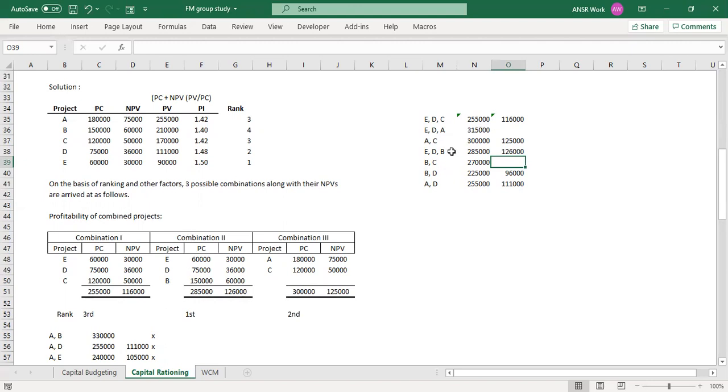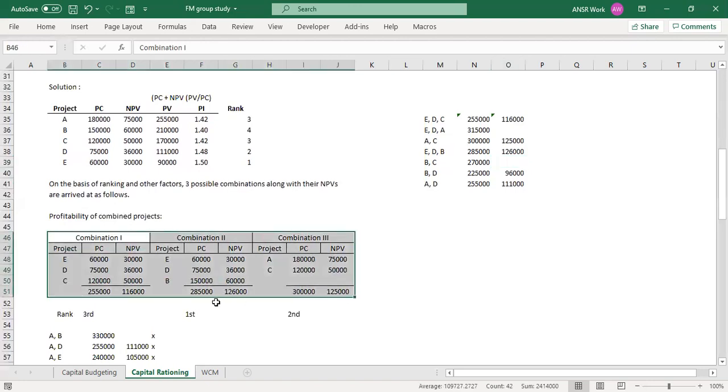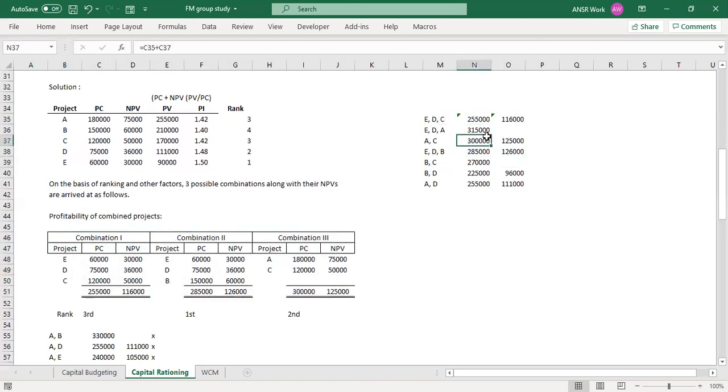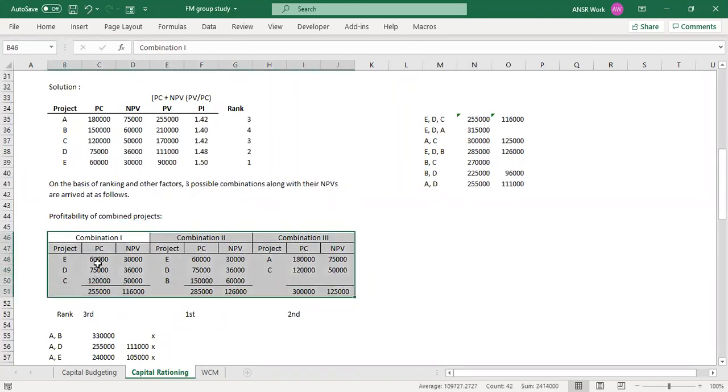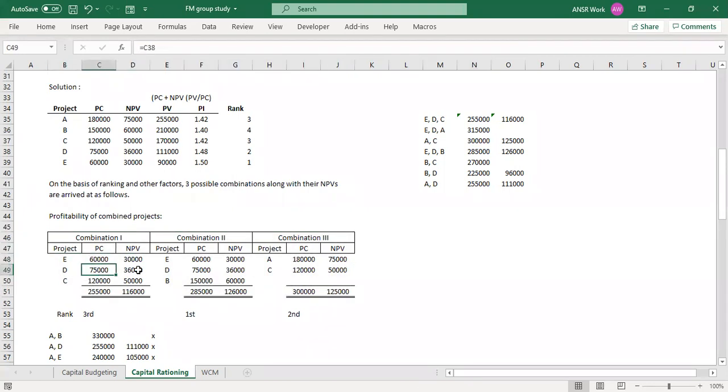Now here you can highlight like this how we have solved, just to have a structured solution. For each of the combinations you can mention, for E this much initial investment, this much NPV. For D, this much initial investment, this much NPV. So the total comes to this. This format is how we have totaled in one cell. So the EDB combination is the best one, which is here for us.